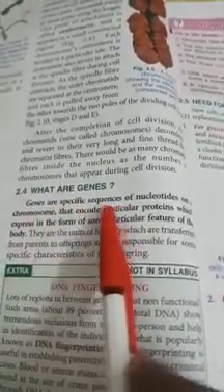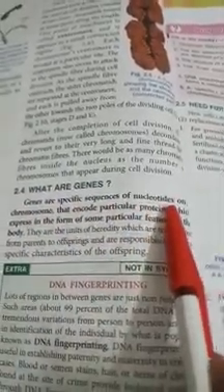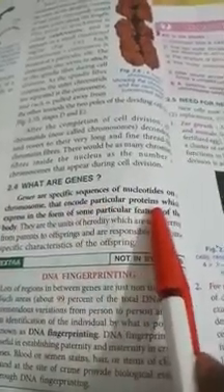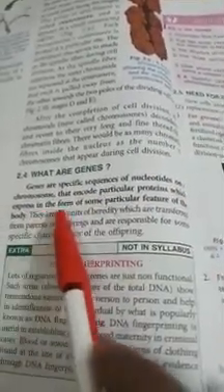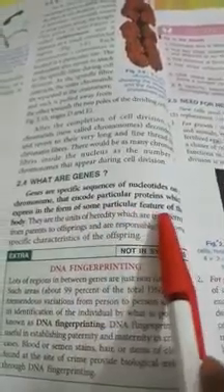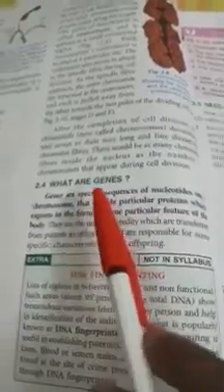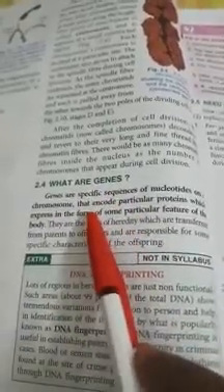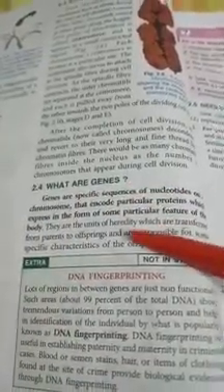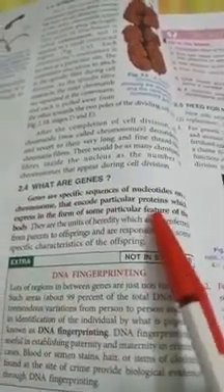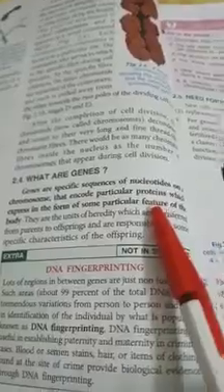Genes are specific sequences of nucleotides on a chromosome that encode a particular protein which expresses in the form of some particular feature on the body. I think you understood what a gene is. That sequence of nucleotides can make a gene that is expressed as a particular feature on our body.